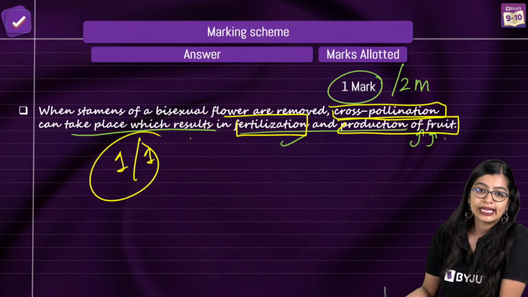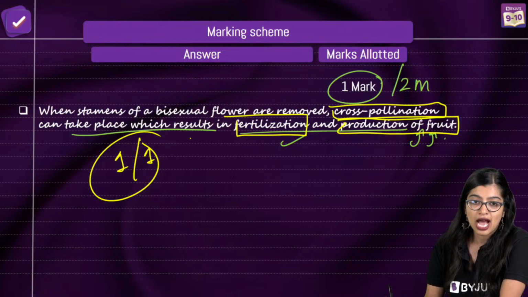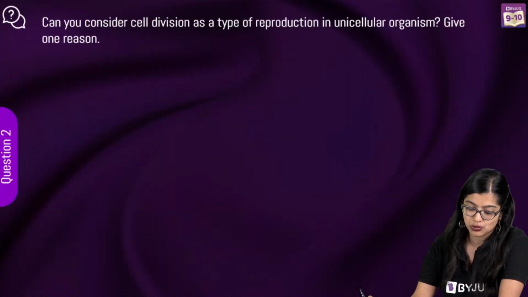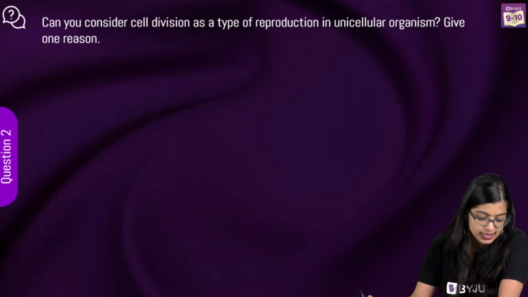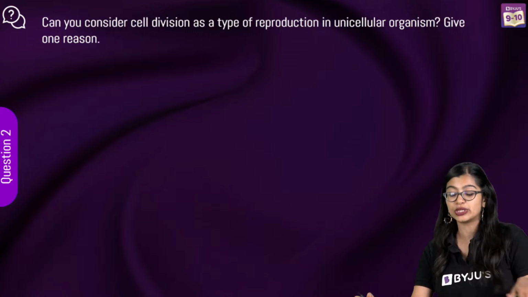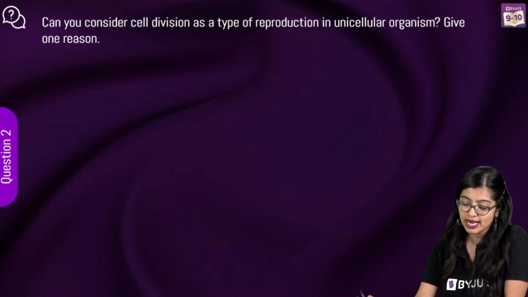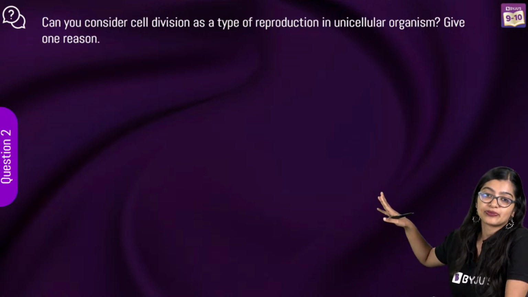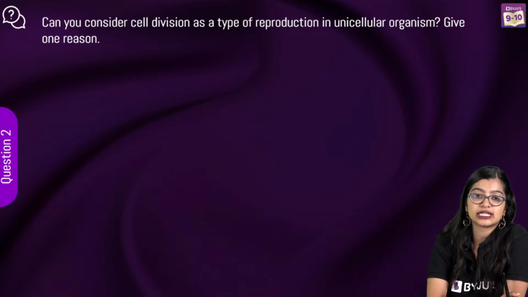Now, of course, moving on to the next one. The next question is, can you consider cell division as a type of reproduction in unicellular organisms? Give one reason. What do you think is the answer to this?